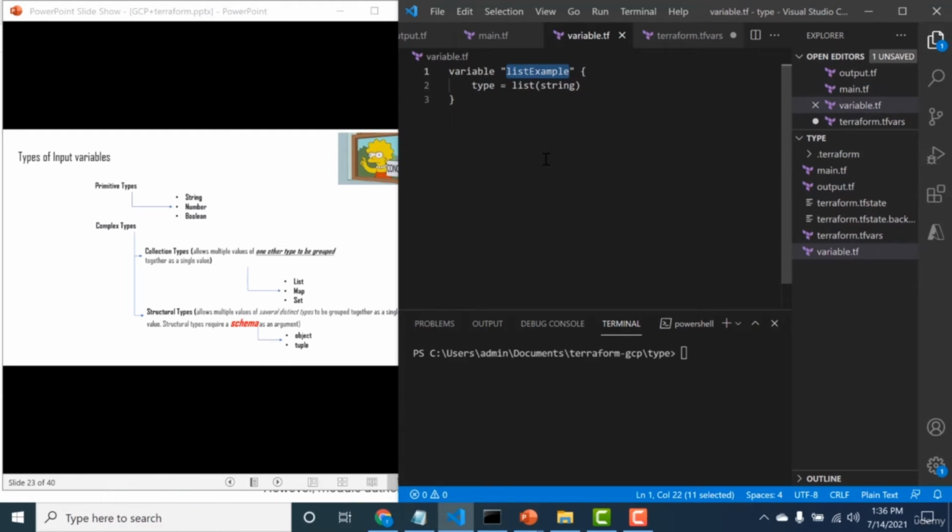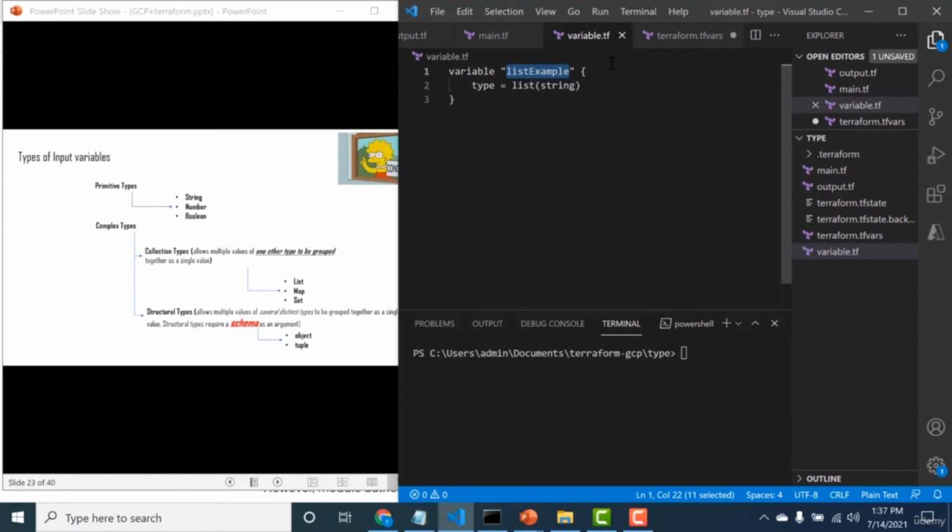Okay, let's start by creating the complex types. In the complex types, let's start with the collection type. The collection type consists of list, map, and set. You could consider list and set to be like arrays and maps to be like JSON objects. So let's start by creating a list. Here I have a list of string and the variable name is list_example. I have declared my variable, and let's assign a few values to this particular list.